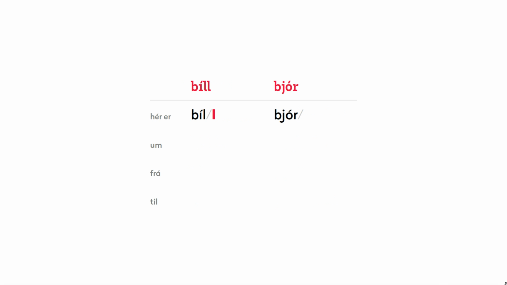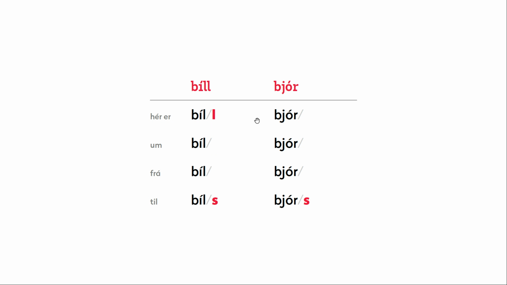Here are two more examples. Bíll, which has the L ending here, and bjór, which has no ending at all. It's just a stem. If we start with bíll, we would say hér bíll, bíl, deleting the ending here, frá bíl, no dative e here, it's a stem ending in only one consonant, and finally the genitive til bíls. Hér bíll, bíl, frá bíl, til bíls.